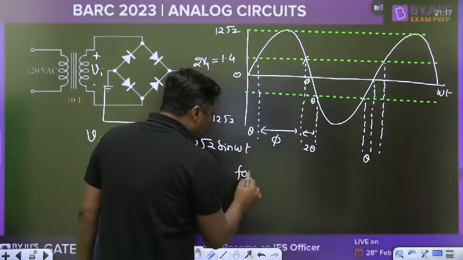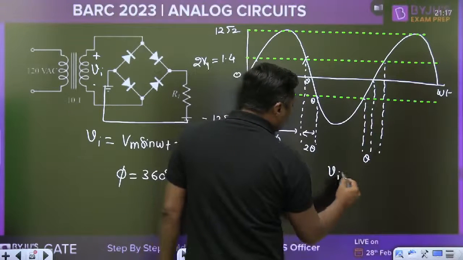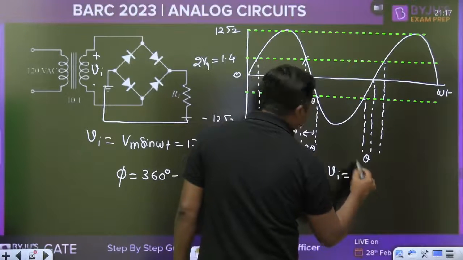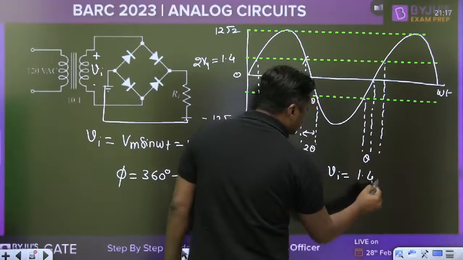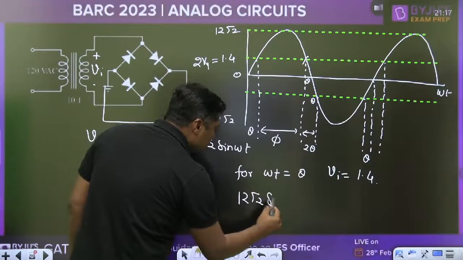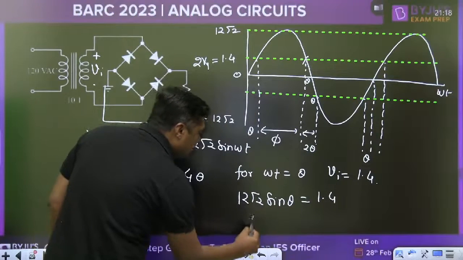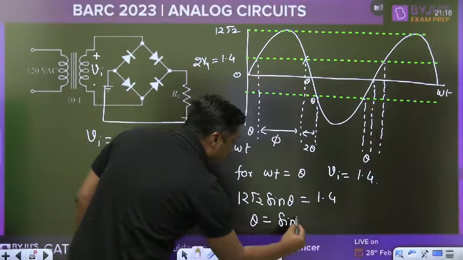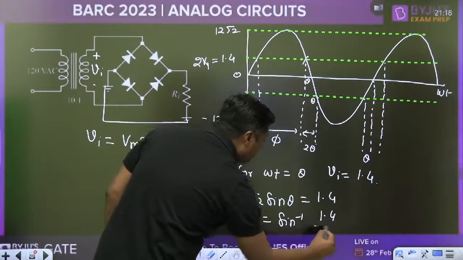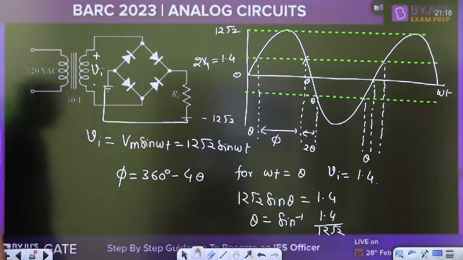For omega t equal to theta, Vi is equal to 1.4. We can write 12 root 2 sine of theta is equal to 1.4. So theta is equal to sine inverse of 1.4 divided by 12 root 2.